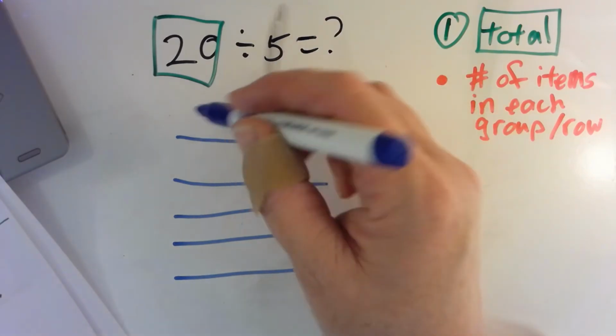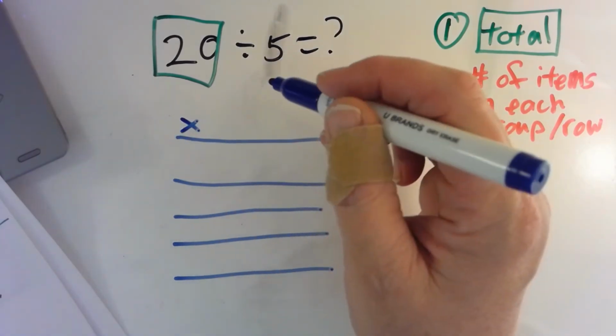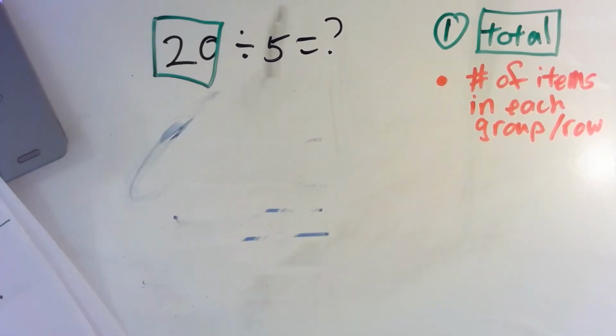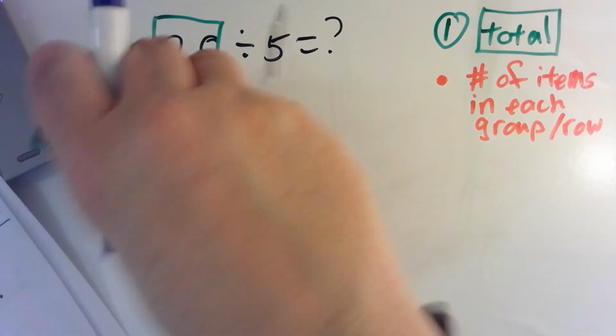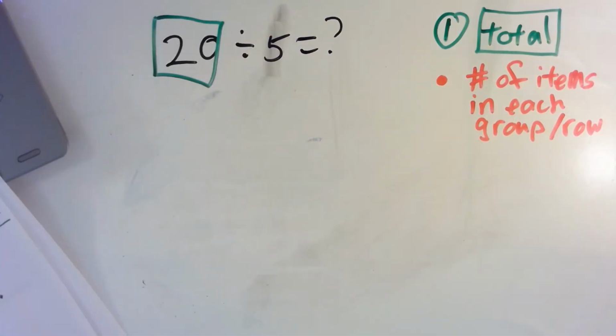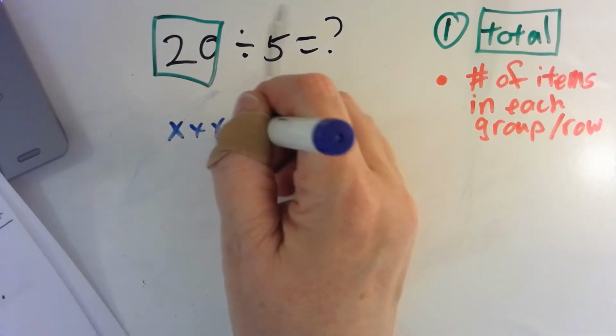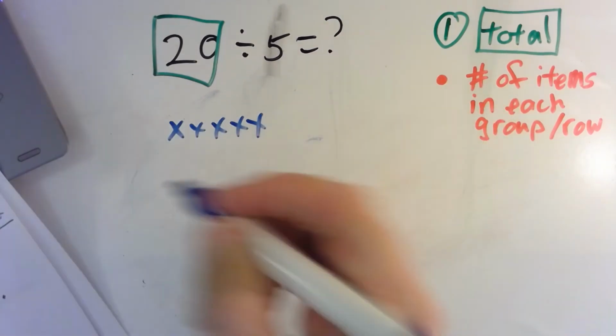So we're going to go 1, this is player, sorry. I was reading it wrong. Okay, so we have 5 kids on one team, right? 1, 2, 3, 4, 5. So there's one team right there.